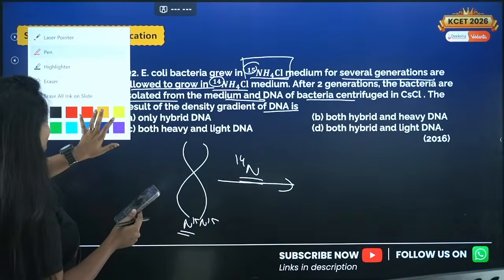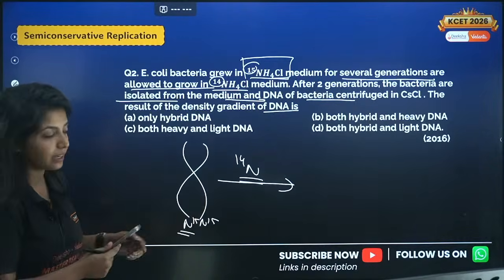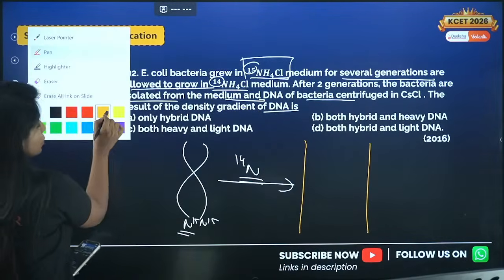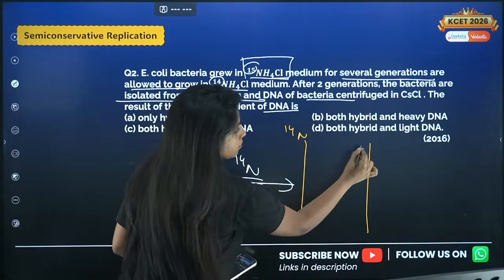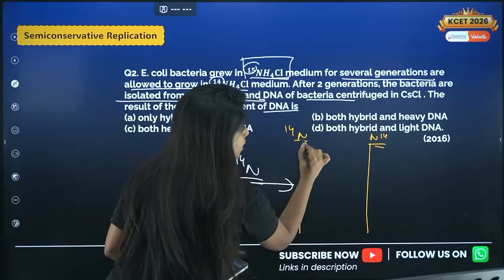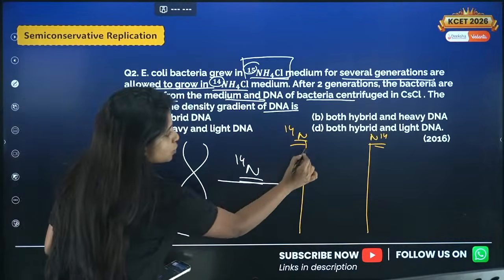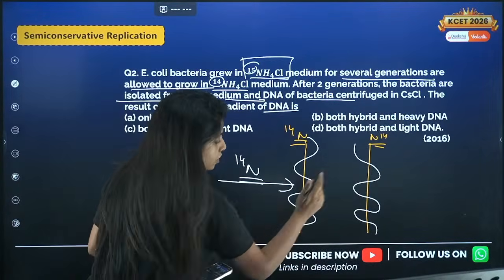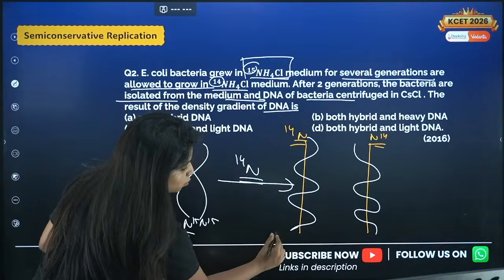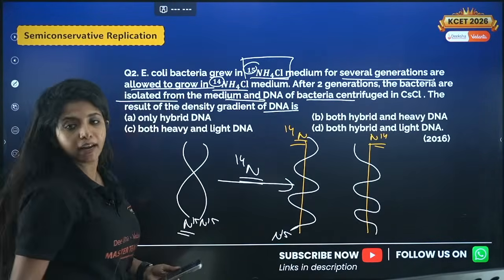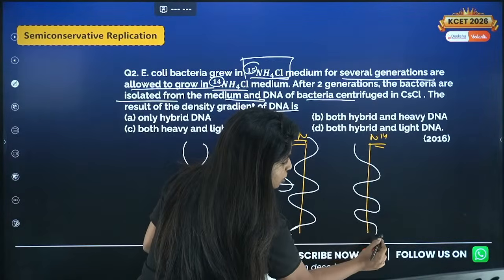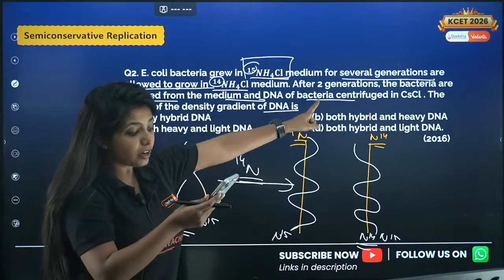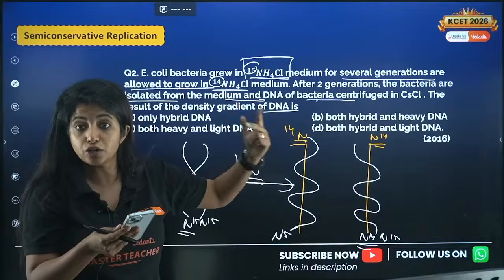Let's find that out. So over here, when this DNA is going to segregate, my dear children, over here you have one strand, here also you have one strand. These 2 strands are what? Of N14. These 2 strands are the new strands that are being formed in response to the older strands which were there. So replication happened, this replicated, this also replicated, and over here, that means one strand will be N15, another will be N14. Similarly here also, one strand will be N15, another will be N14. This is first generation. You are asked about second generation, 2 generations.